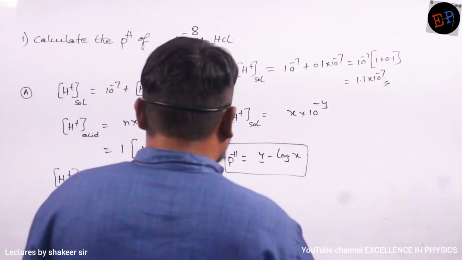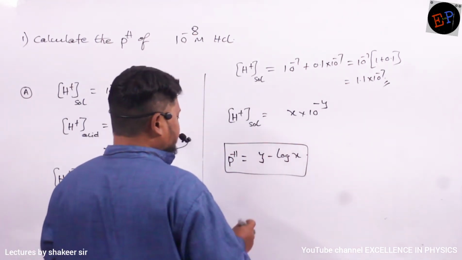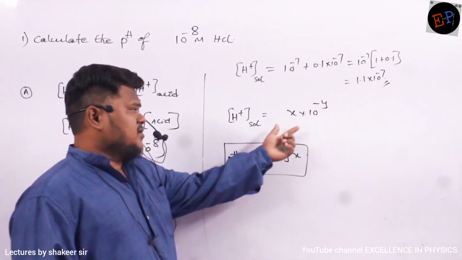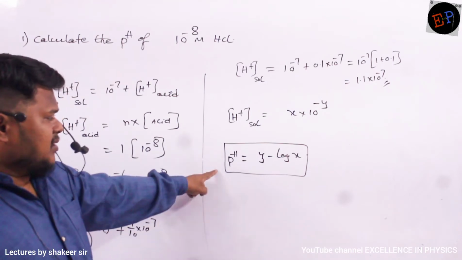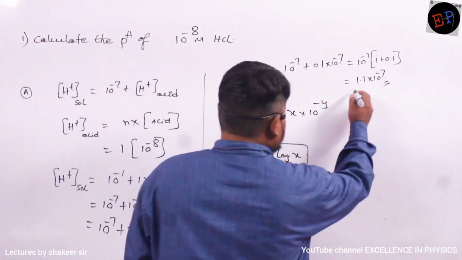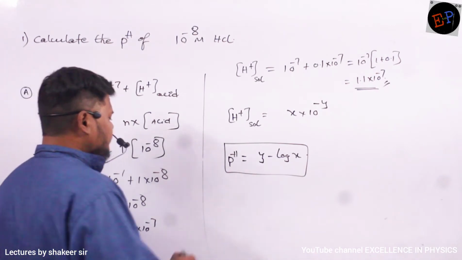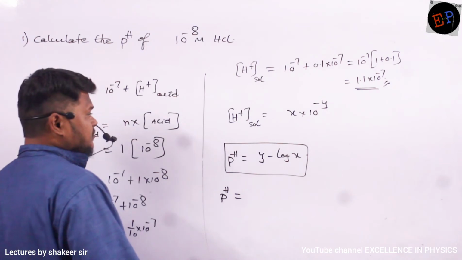So see, pH of the solution, this is the equation: Y minus log X. If H plus of the solution is of this format, X into 10 power minus Y, then pH can be written like this. So what is the pH of the solution? I got 1.1 into 10 power minus 7. So substitute that value. So therefore pH is equal to, what is Y value here?